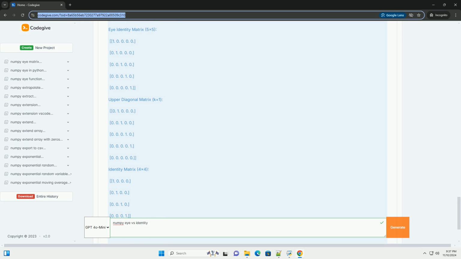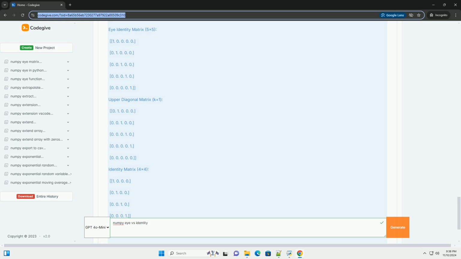K, index of the diagonal. The default is 0, which refers to the main diagonal. If k is greater than 0, it refers to an upper diagonal, and if k is less than 0, it refers to a lower diagonal. dtype, the desired data type of the output array, optional. Example of numpy.eye.